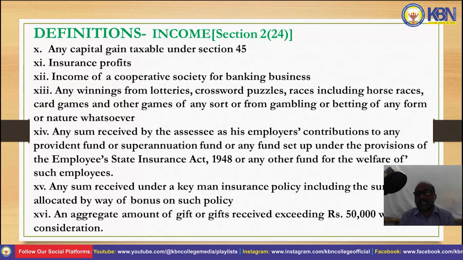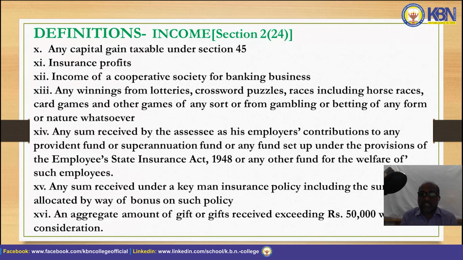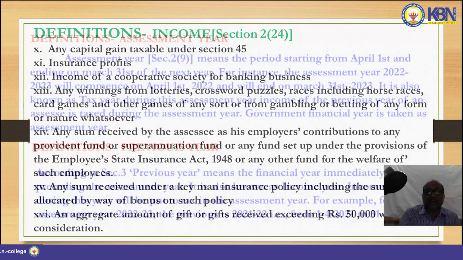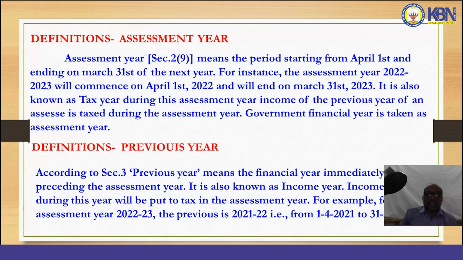Next, any sum received by an assessee as his employer's contribution to any provident fund, superannuation fund, or fund set up under the provisions of ESI, etc. Any sum received under a Keyman insurance policy, and an aggregate amount of gift or gifts received exceeding 50,000 without consideration. Next, assessment year.